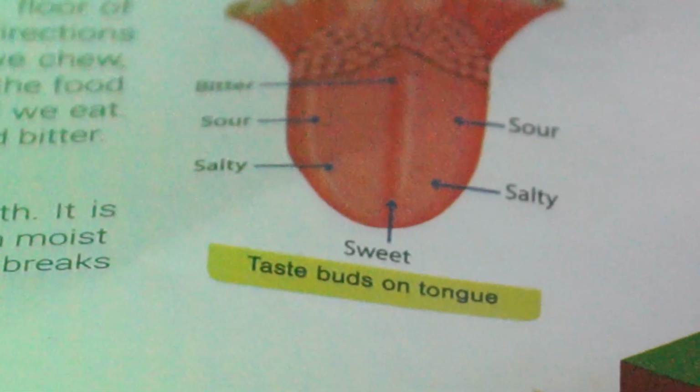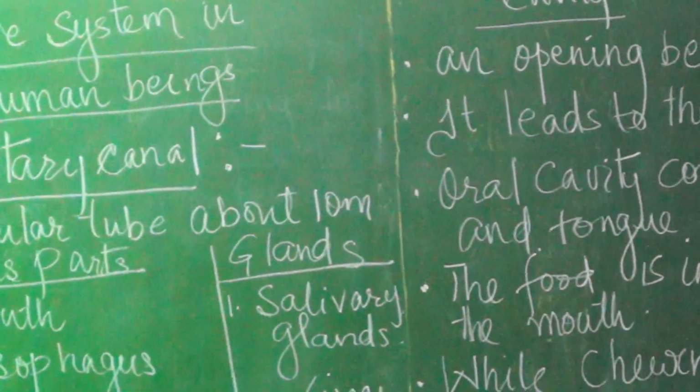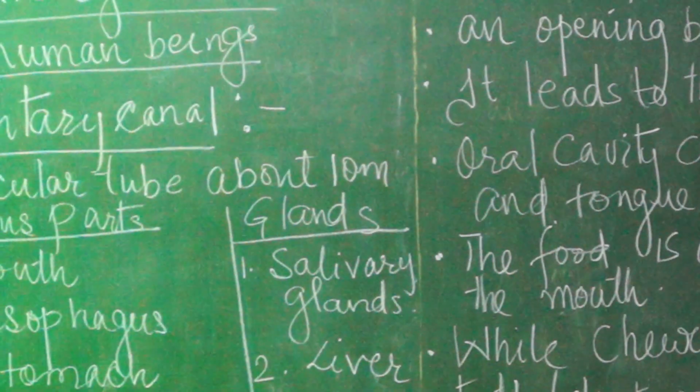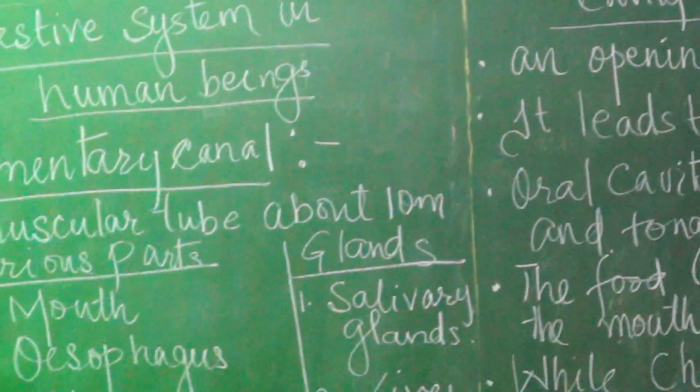So all of you understood the mouth and the buccal cavity. Mouth and buccal cavity contain mainly two organs, teeth and tongue. Hope all of you understood. So tomorrow we will study about the other parts of our digestive system.